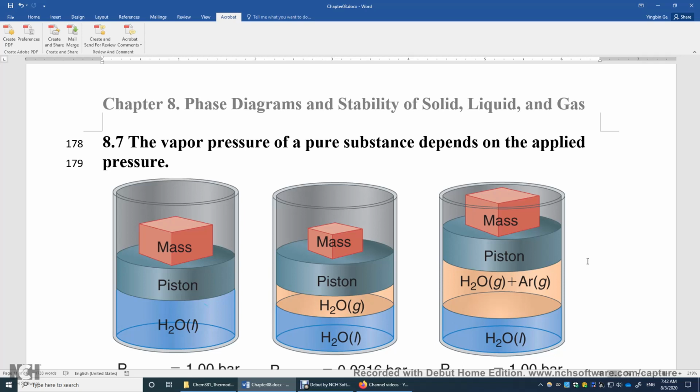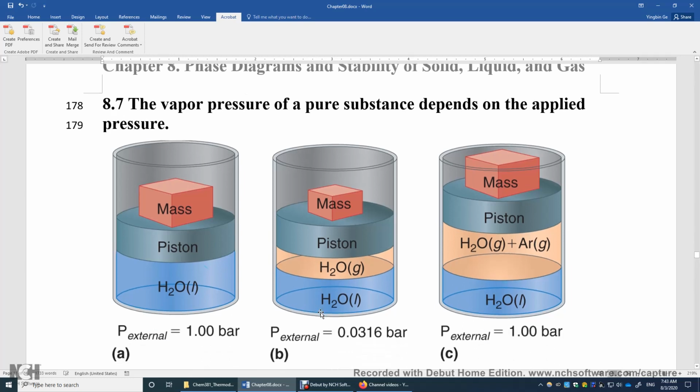Use 1 bar times the molar volume of water, 18 milliliters per mole. The result is 1.8 joule per mole. That's a very small change to the chemical potential, because the enthalpy of vaporization is 40,650 joule per mole. Okay, 1.8 versus 40,000.